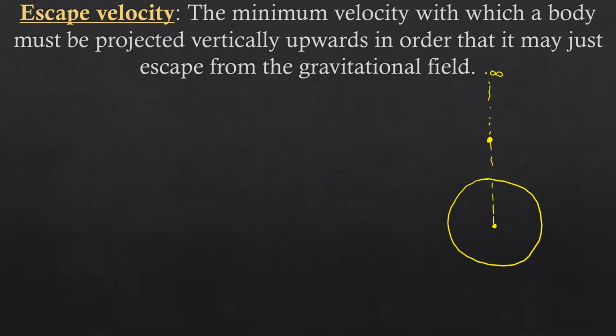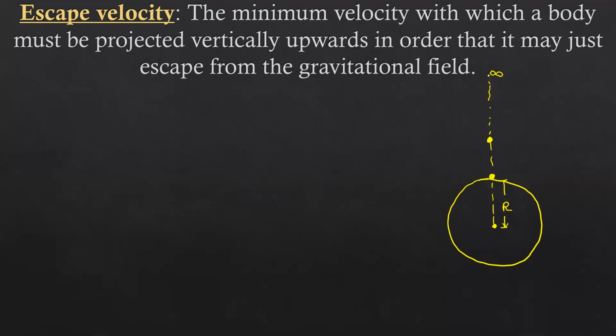So suppose r is the radius of the earth and capital M is the mass of the earth. From this position, I have to project a body towards infinity.